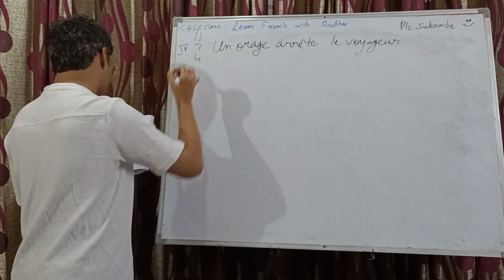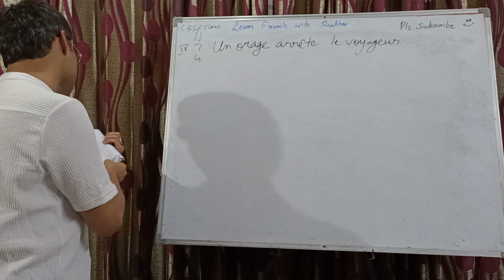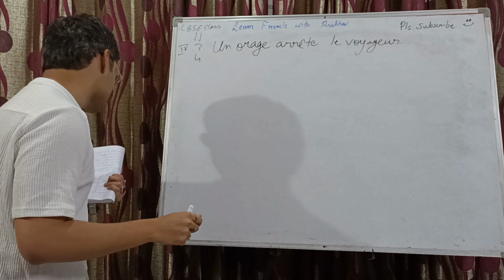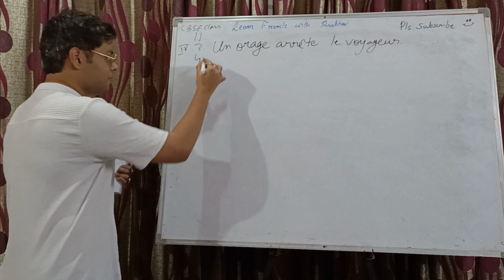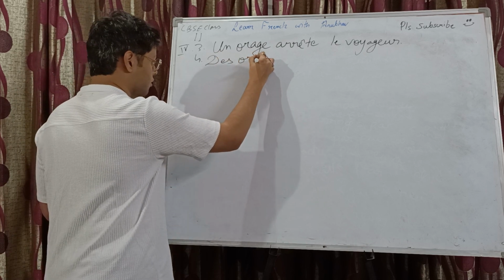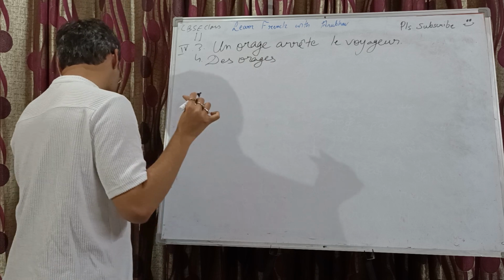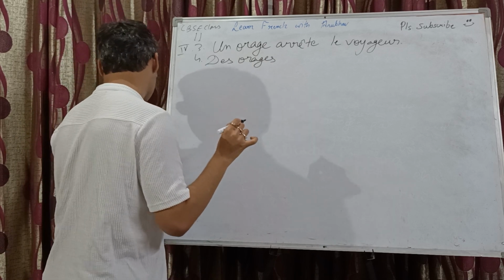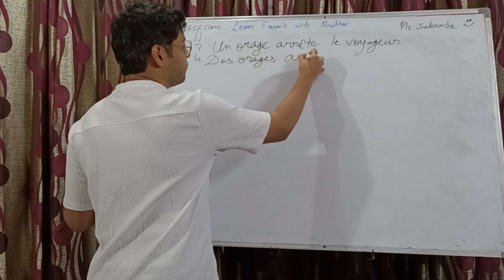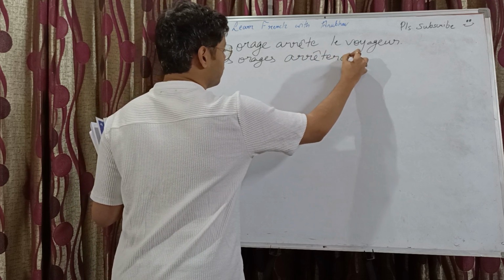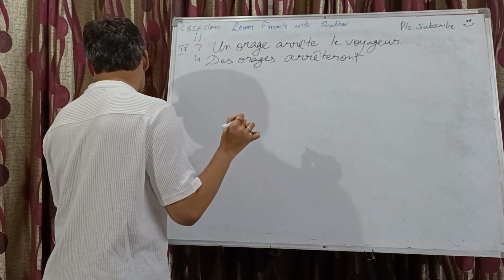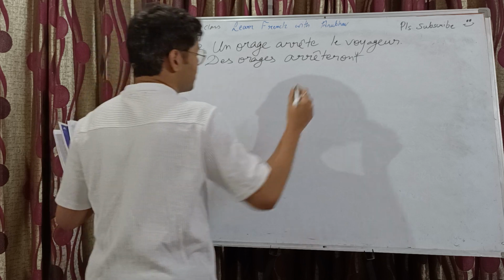Number 4. Les voyageurs seront arrêtés par des orages. Now, des orages becomes the main subject, so des orages seront arrêtés, which means futur simple. Arrêteront les orages, arrêteront les voyageurs.